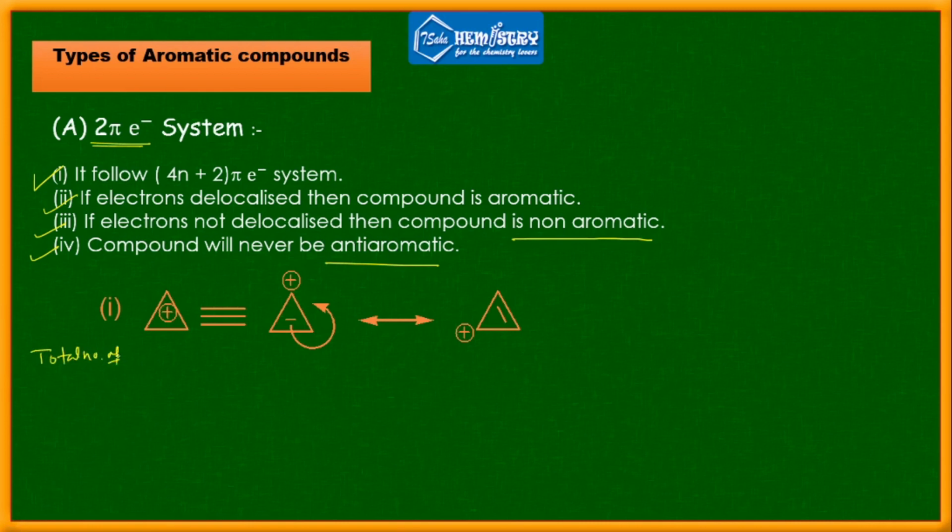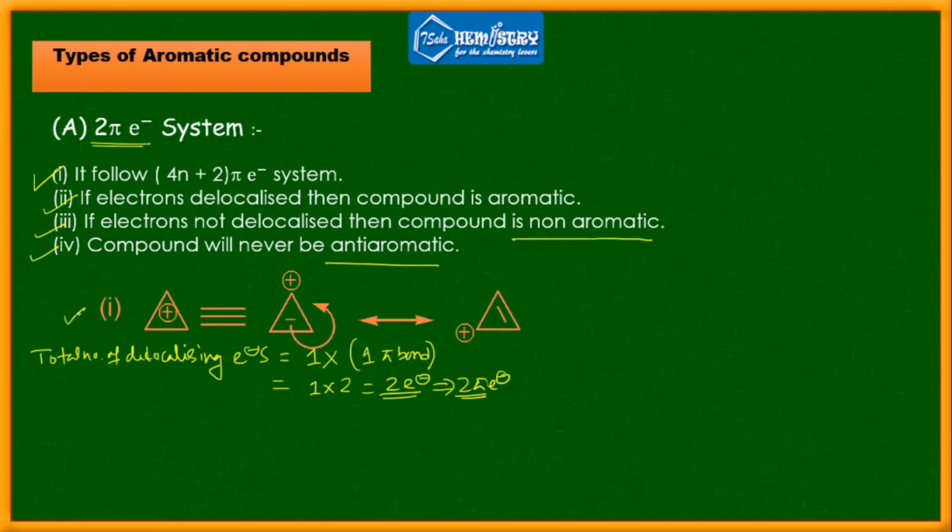Total number of delocalizing electrons equals 1 into 1 pi bond, because you have one double bond over here and that bond is a pi bond, and you know a pi bond contains 2 electrons, so 1 into 2, that is 2 electrons. Which 2 electrons? That is 2 pi electrons. So the system contains 2 pi electrons and it is stable due to this kind of resonance.